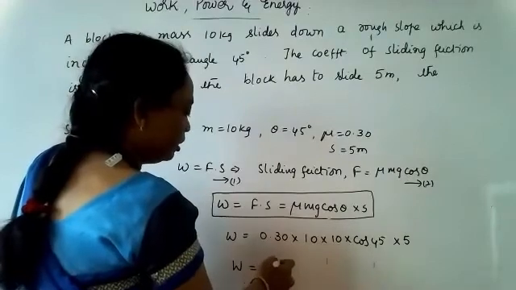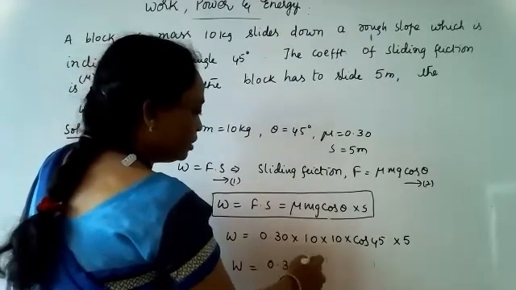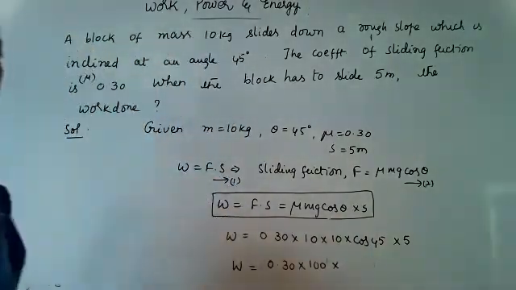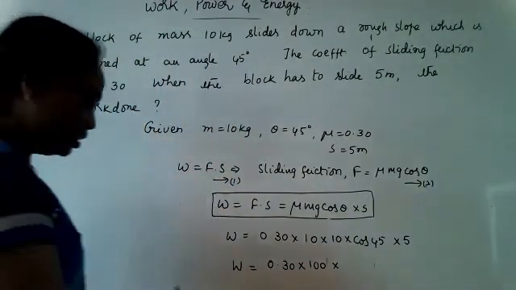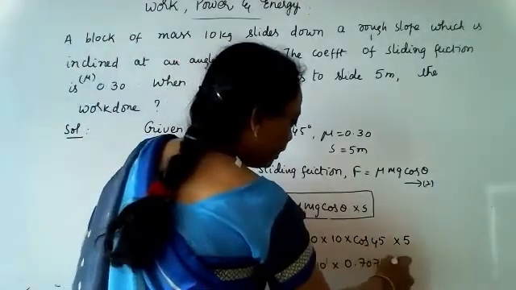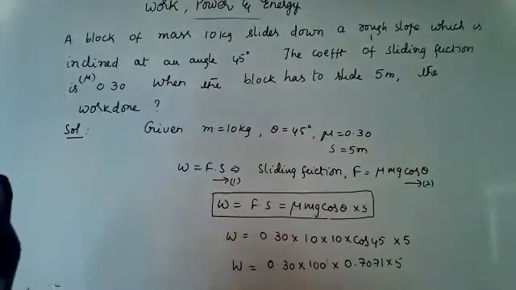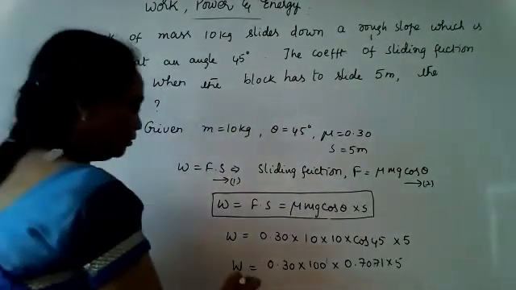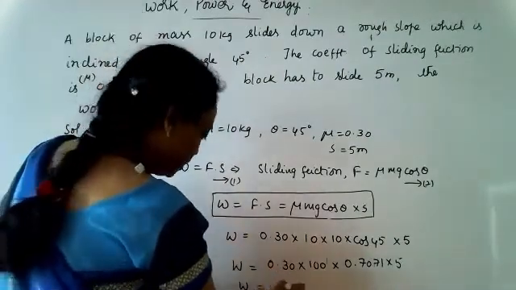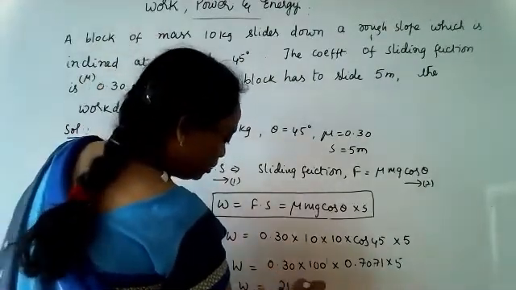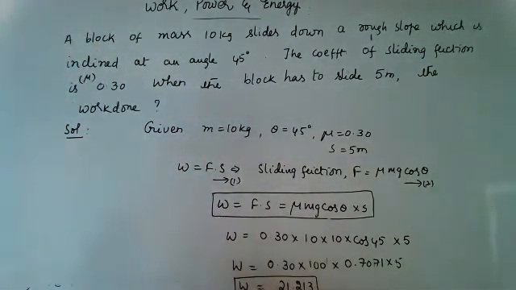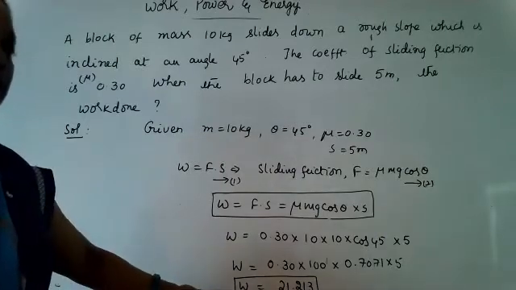After substituting all the values, 0.30, 10 into 10, 100 into cos 45. What is the value of cos 45? 0.7071 into 5. Multiplying all these values, then we can get W as 21.213. So W is equal to 21.213 is the answer for this work done.